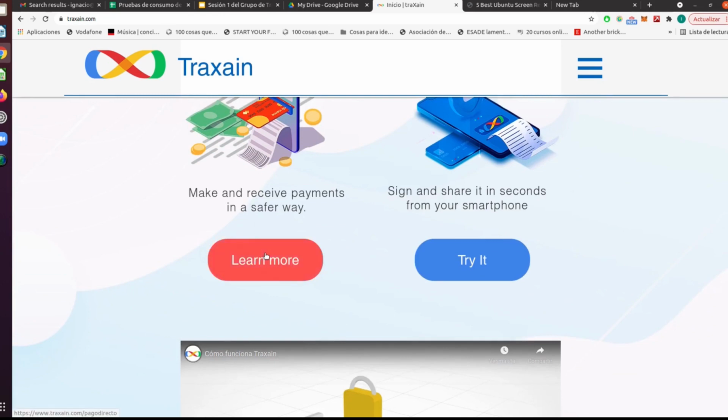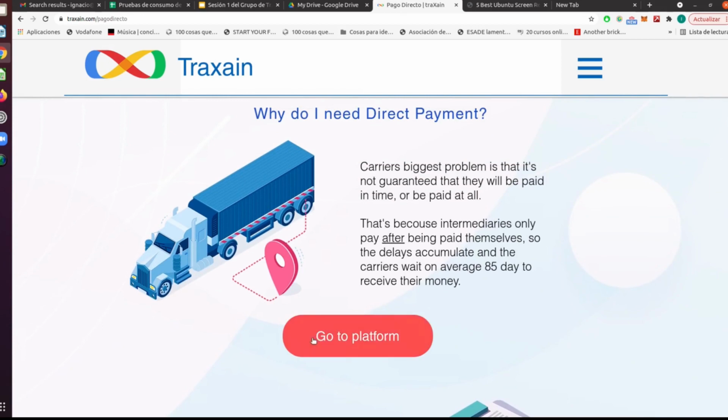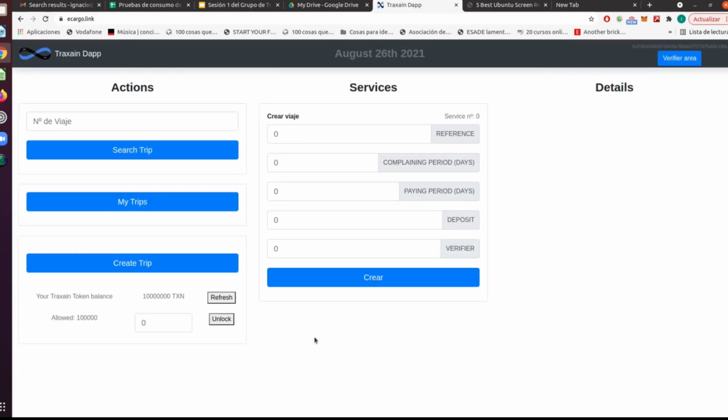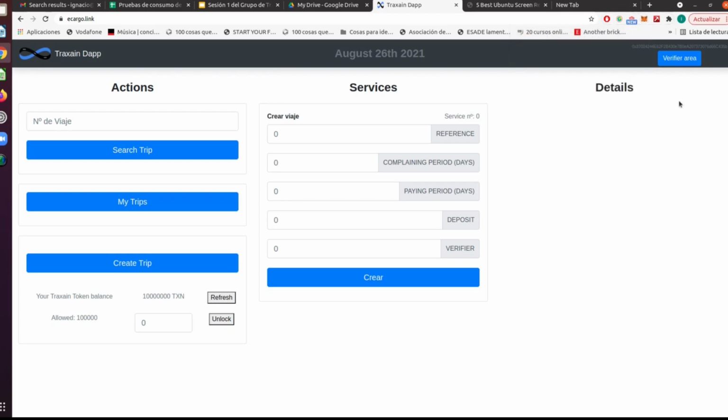Once you have the funds, the tokens, you only need to go to our page and select Go to the platform. In order to use our Dapp, we first need to install MetaMask and select the Rinkeby test network. If that's a problem for you, don't hesitate to call us and we will help you with that.